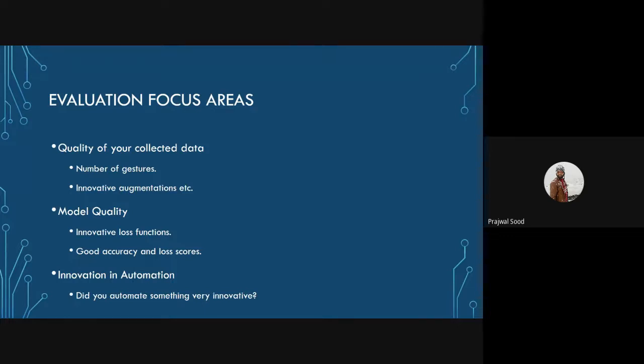And last but not the least, the most important part, as I mentioned earlier, is innovation and automation. Did I do something very, very innovative? Did I automate something that brings great utility to my everyday life? As I mentioned earlier, this is a very open-ended problem, and you can feel free to explore it in any direction you like. So that's all from my side.